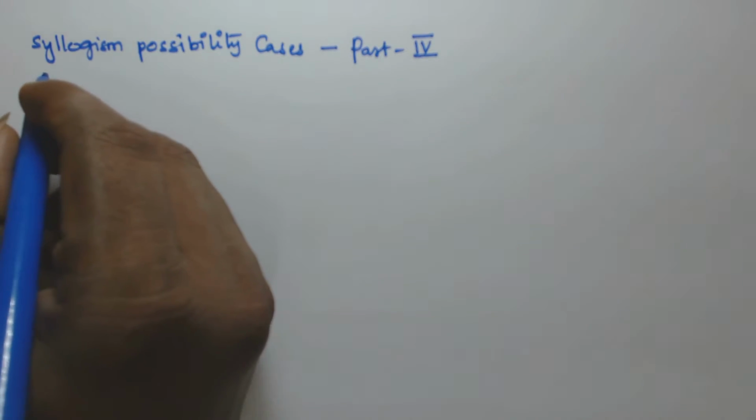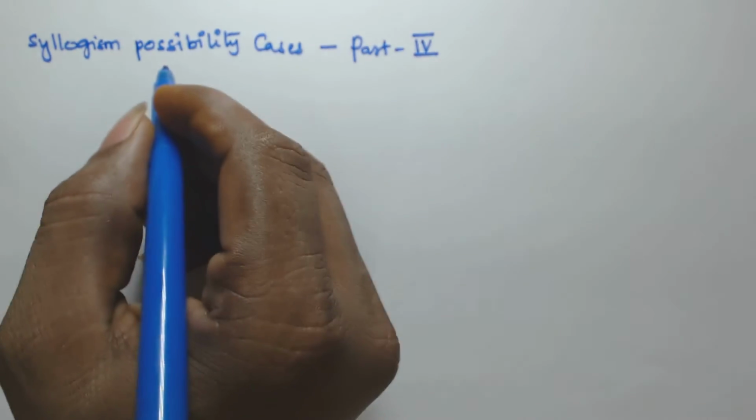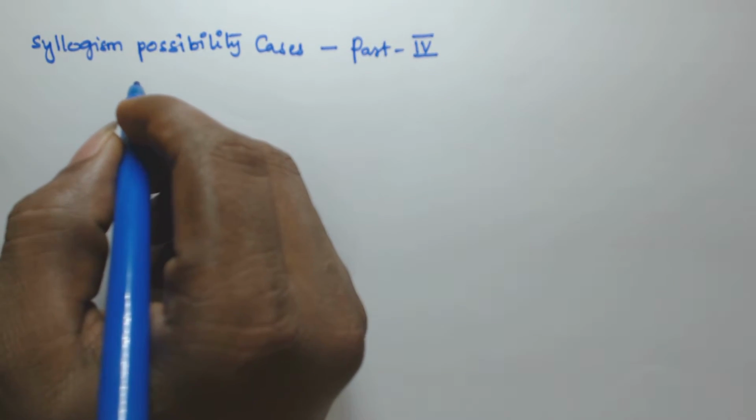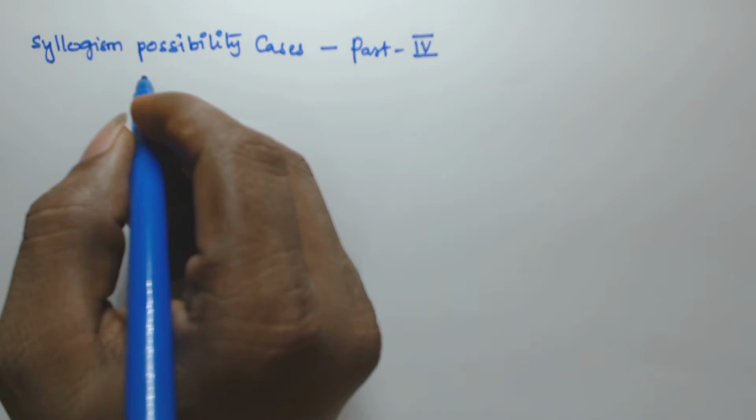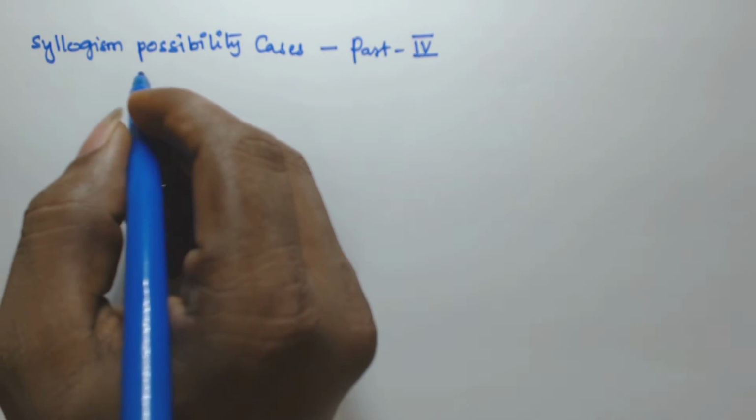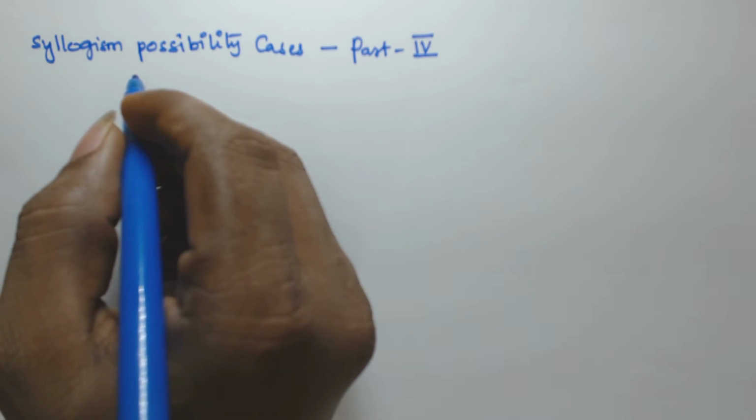In this video, we will see another problem based on the syllogism possibility cases. In the previous three videos, I have shown what kind of possibility conclusions we can derive from the given statements. In this video I will show you one problem and how we can solve it.